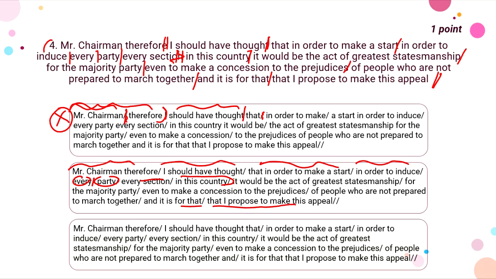So this is the option that matches the above pauses which I mentioned, right? So option B should be the right option here, right? So let us then move on to the next question.